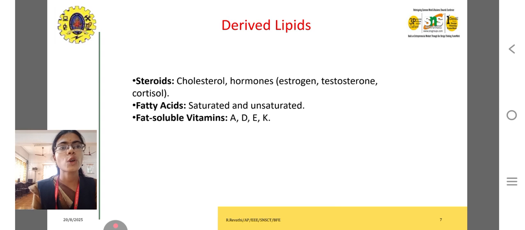Steroids include cholesterol and hormones such as estrogen and cortisol. Steroids are mainly for female and male hormones. Fatty acids are saturated and unsaturated. Fat soluble vitamins are A, D, E and K.